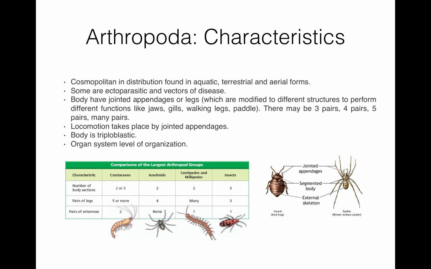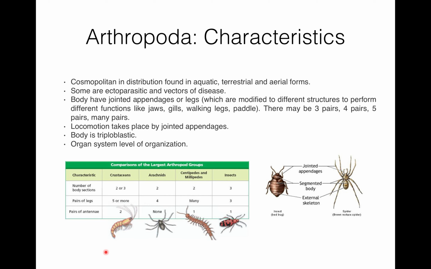Their body has jointed appendages or legs, and these jointed appendages are modified to different structures to perform different functions like jaws, gills, walking legs, paddle. And they may be 3, 4, 5 or many in pairs. The jointed appendages are mainly used for locomotion.